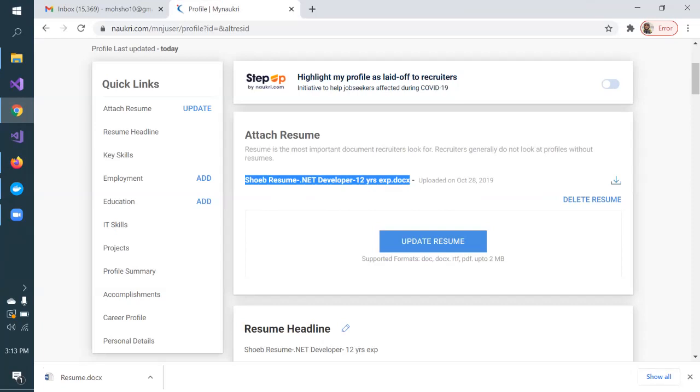If you are a fresher, how can you write it? Let's say I am a fresher, suppose I'll just write Shoaib resume, BTech, IT, write your branch IT. Or if you have learned C sharp, Java, whatever, you can write Java programmer, fresher, like that. Similarly for mechanical, Shoaib resume mechanical. If you have done an internship, write some specific subject of mechanical. The thing is, it should be catchy and it should clearly tell who you are. So that is the resume headline.